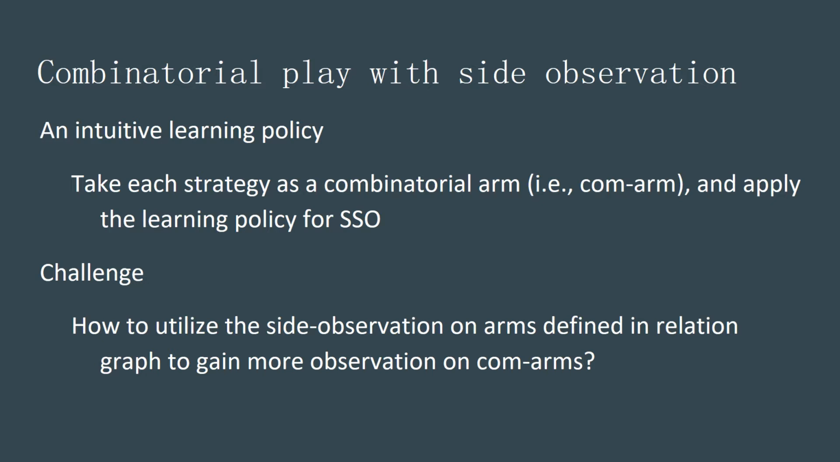Different from the first problem, this time we have to select multiple arms at one time. It is a combinatorial problem because each time there are multiple combinations of choices. The intuitive learning policy is to take each strategy as a combination arm, sometimes also called a core arm, and apply the learning policy for the single-play side observation problem. The major challenge is that a core arm has multiple basis arms and multiple sets of neighbors. How should we utilize the side observation in the combinatorial scenario?